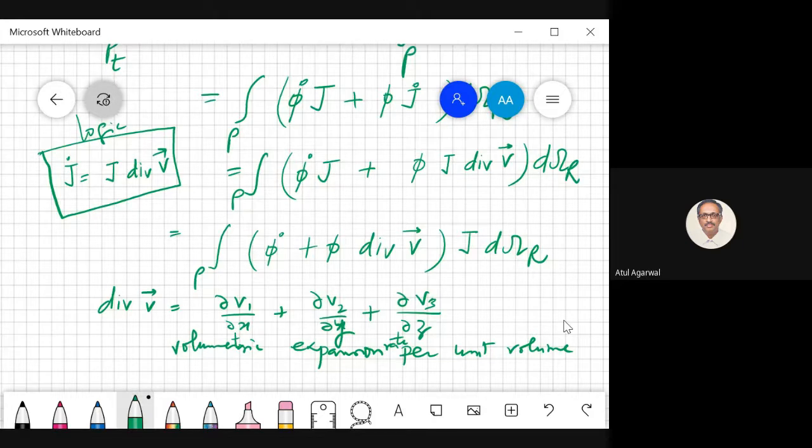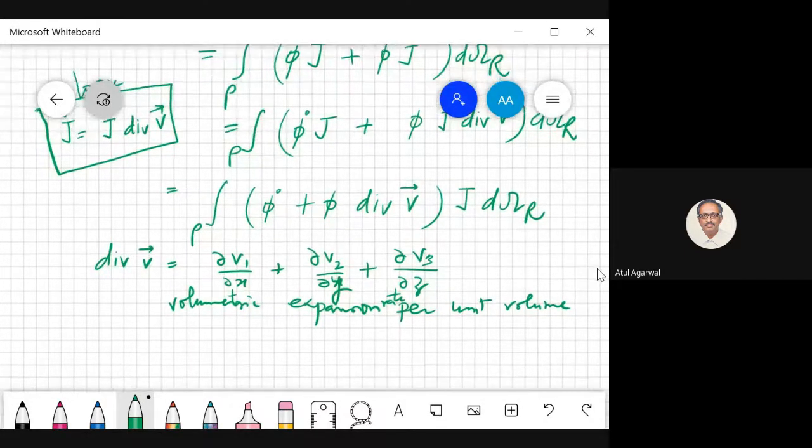How volume is changing, and everything is found per unit volume. You can call it like a volumetric strain. So look, volumetric expansion per unit volume, change in volume upon original volume. So you can call it volumetric strain rate. We'll see whether what I'm saying is right or wrong. But you know this is the divergence of velocity. This is also written as the divergence of velocity. The gradient vector, all of you know, and this is your velocity vector.